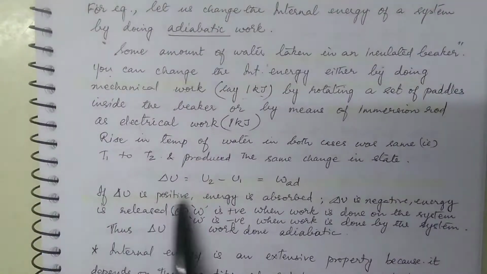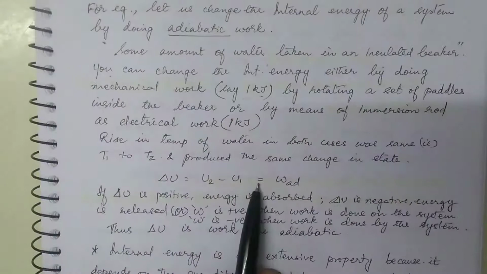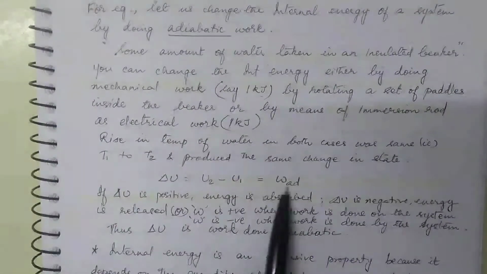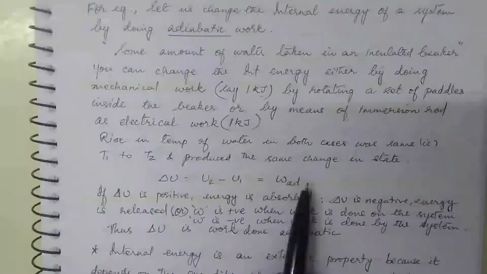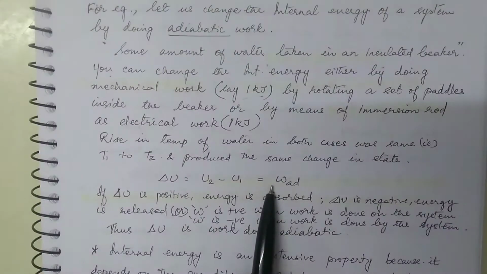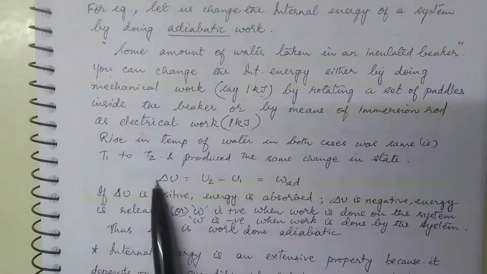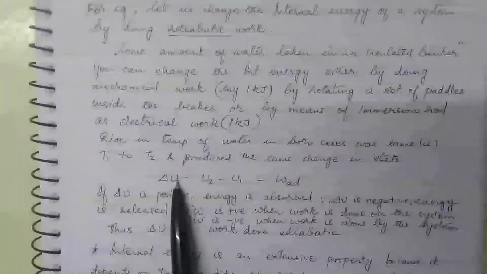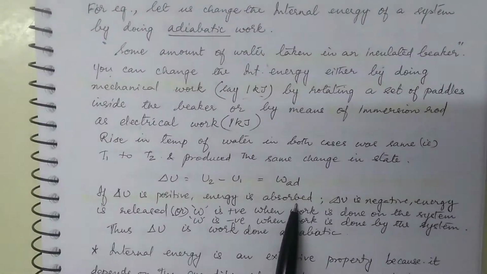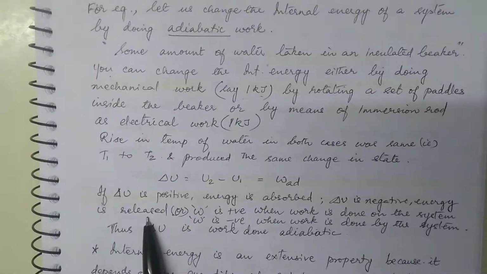And delta U is equal to W2 minus W1, you know it. And how has this change happened? Because of the work that you have done on it. What is that? It is adiabatic work, that is W adiabatic. AD means adiabatic. Okay. Now if you find that delta U is positive, that means the system has absorbed energy. And if delta U is negative, that means the system has released energy.